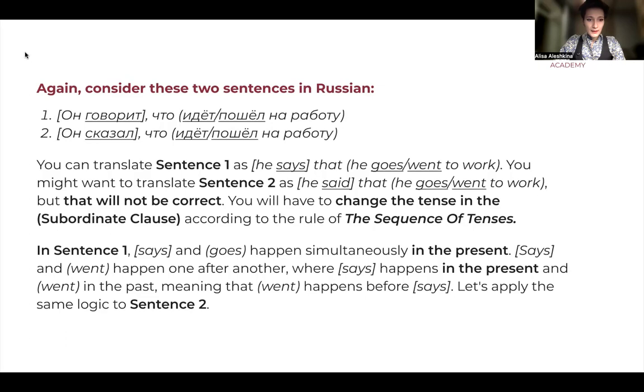And in sentence one, says and goes, or говорит, идет, happen simultaneously in the present. And says and went, говорит, пошел, happen one after another. Says happens in the present and went goes to the past, meaning that went happened before says, пошел happened before говорит. So let's apply the same logic to sentence two in English.